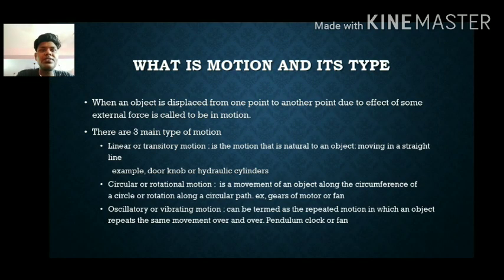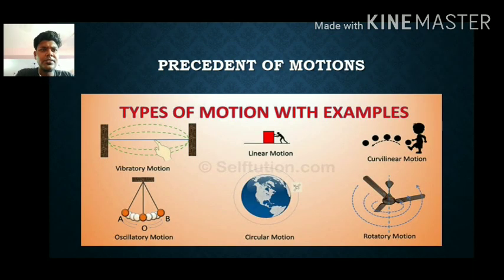What is motion and its type? When an object is placed from one point to another point due to the effect of some external force, it is said to be in motion. We have some examples here we can apply in this.